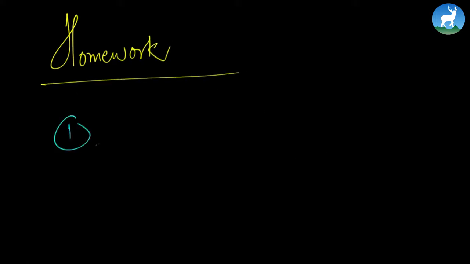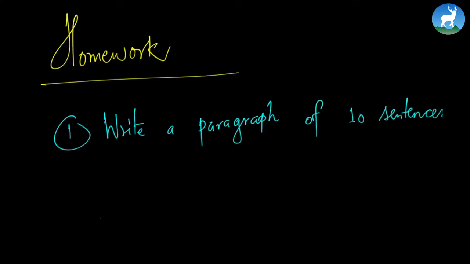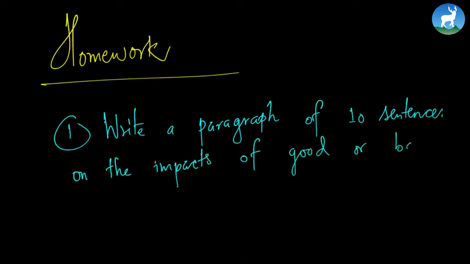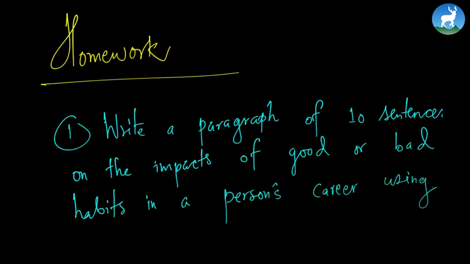With this, we come to the homework section of today's class. Now your homework is going to be very short and sweet. Write a paragraph of 10 sentences on the impacts of good or bad habits in a person's career using the structures of probability.